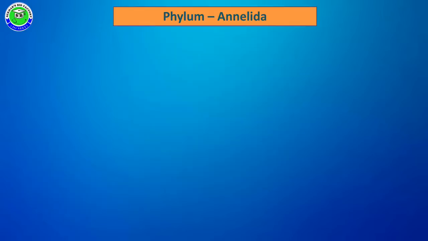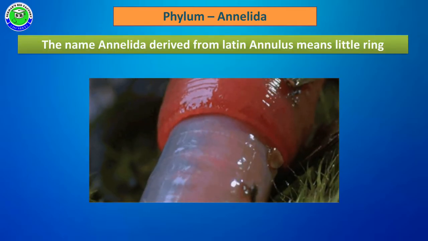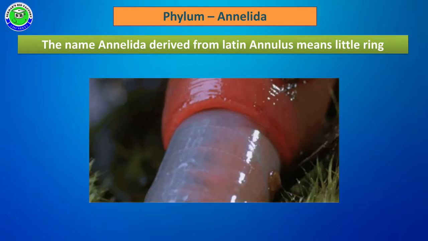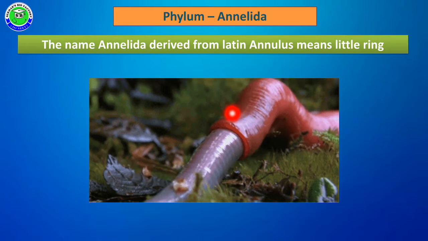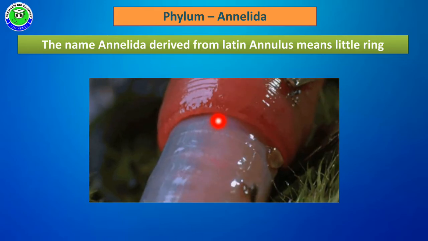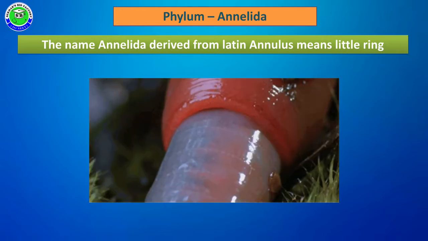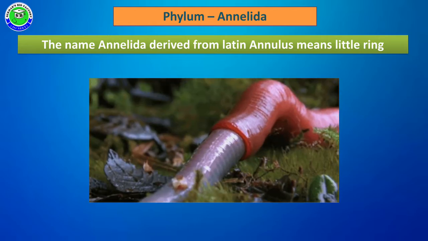In this video, I am going to explain some of the general characters of phylum Annelida. The name Annelida is derived from Latin. In Latin, annulus means little rings, because all the members which belong to phylum Annelida have ring-like structures on their body surface, and all these are kept under phylum Annelida.